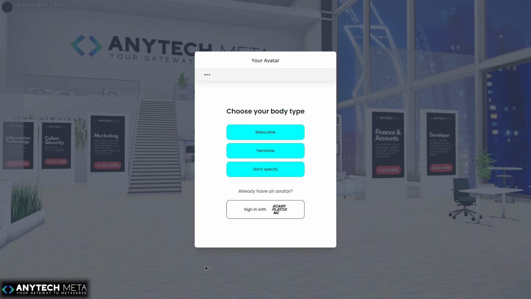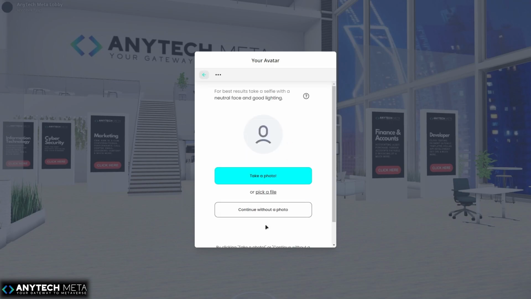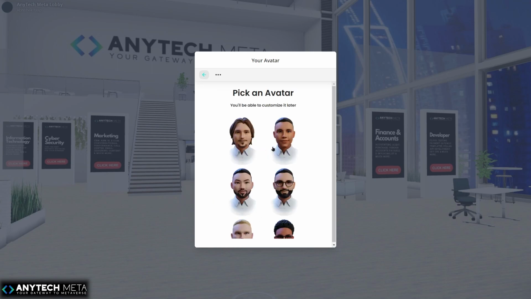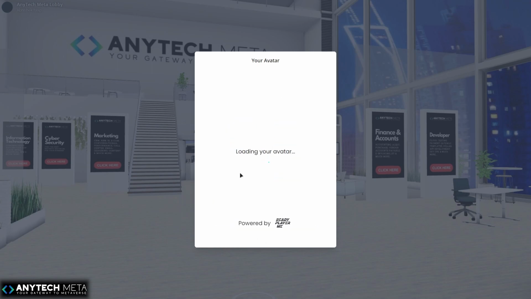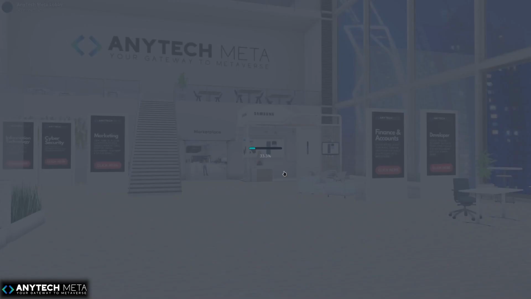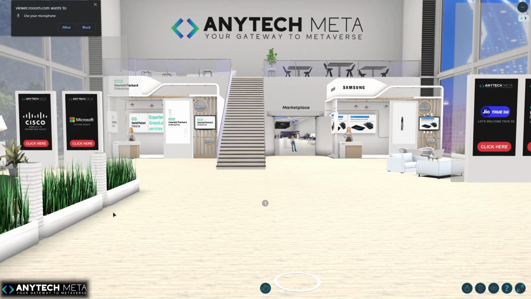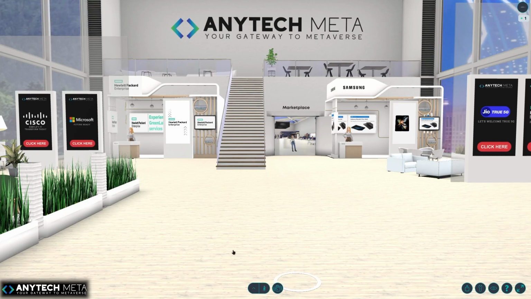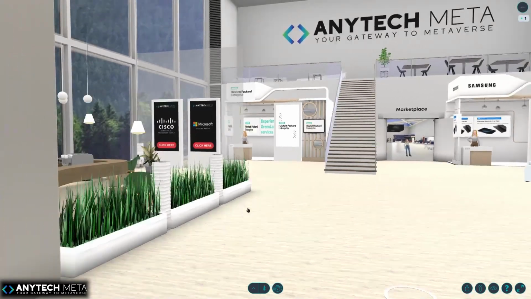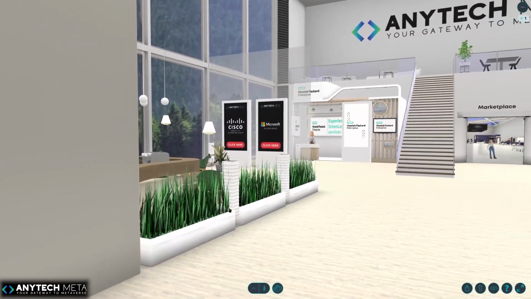For this example I'm using a masculine body. You can select according to your preferences, and I'm going with the default avatar. You can select any, or you can take your time to create your personal avatar. It will take no time to load. So sit back. Now, when it's loaded in, it will ask for your permission to allow the microphone on your browser. Please make sure you allow microphone access, so you can talk to other players who are in the metaverse. If you don't allow your microphone in the starting phase, you have to allow it in Google Chrome settings.